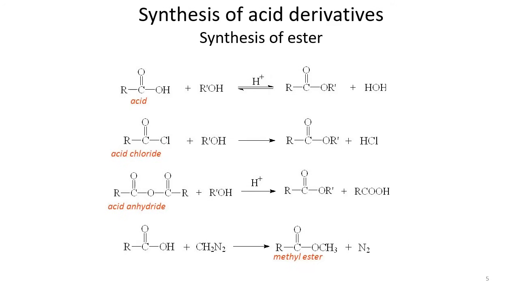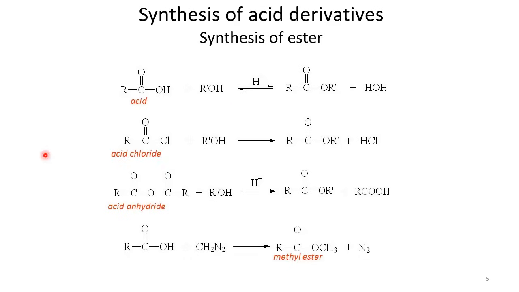When we are talking about ester, the structure of ester, if you remember, is similar to carboxylic acid, except that we have another R group, an alkyl group, present next to oxygen. It means that this R group is introduced somehow in the acid.